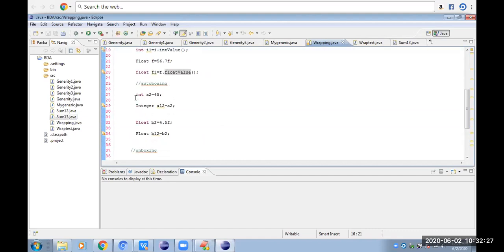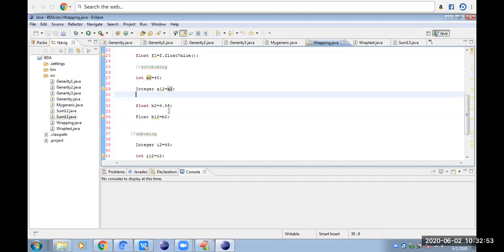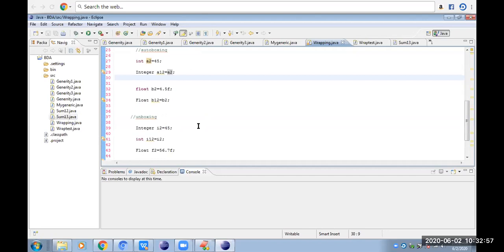Autoboxing is there. So simply, if you observe here, int a2 is equal to 45. Simply, we are writing Integer a12 is equal to a2. We are creating an ordinary variable a2, and that ordinary variable a2 is directly assigned to object a12. Simply, we are converting the primitive data type variable into an object. Without any method, we are happily converting. Similarly, for float also, we are converting b2 to object b1. The reverse of this one is called unboxing.